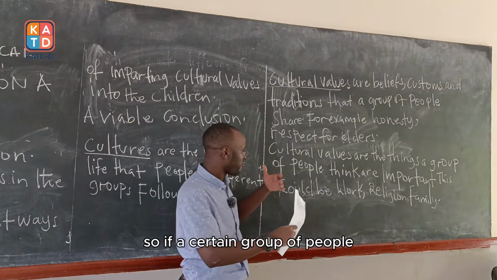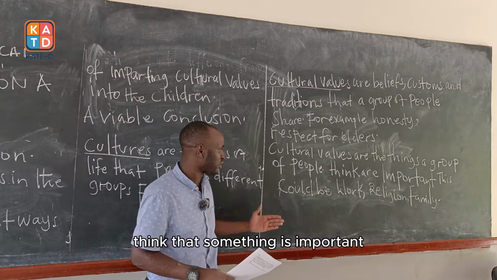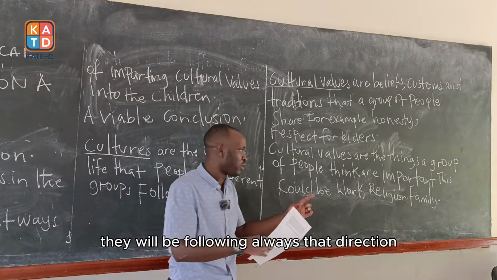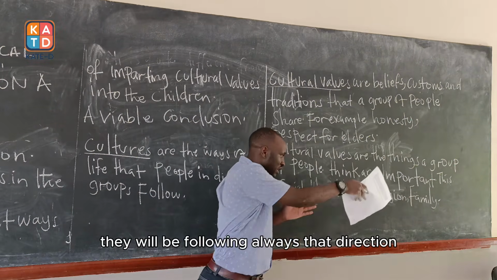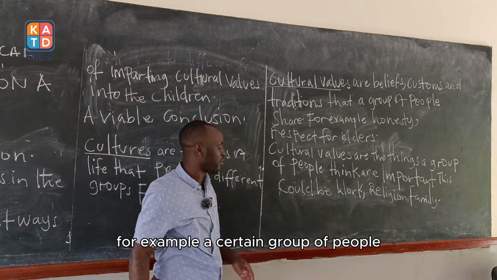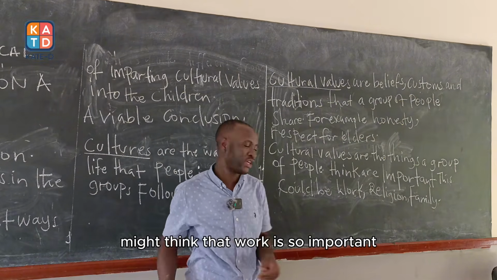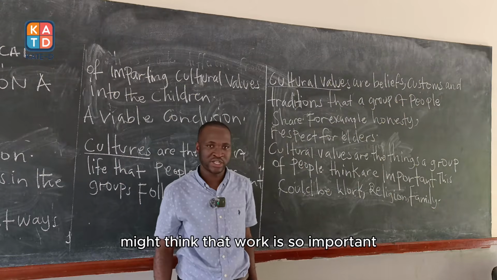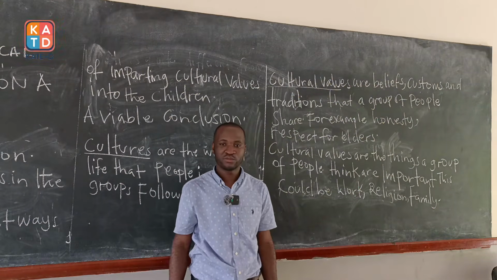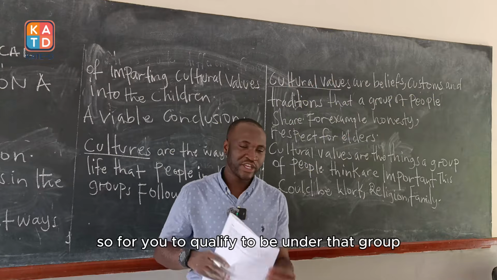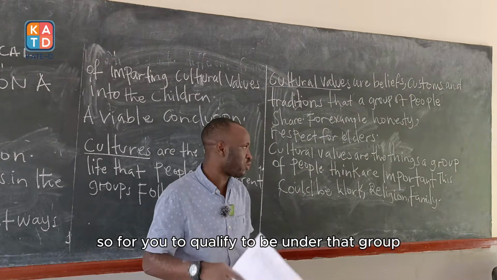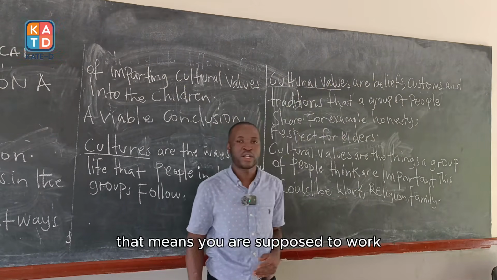So, if a certain group of people think that something is important, that means they will always be following that direction. For example, a certain group of people might think that work is so important. That is their cultural value. So for you to qualify to be under that group, you are supposed to work.